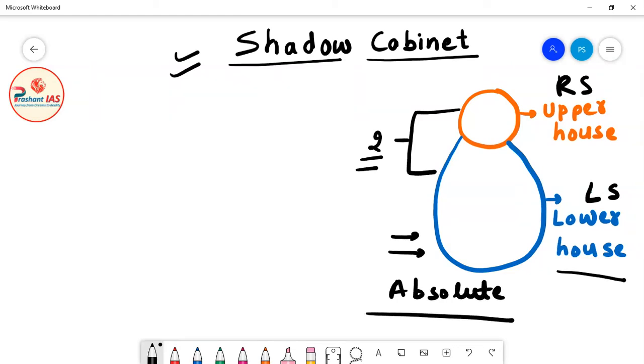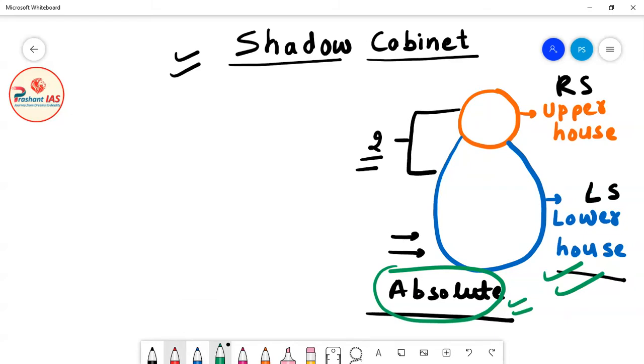So this is a general rule for any country which has a parliamentary form of government. The political party which gets absolute majority in the lower house of the parliament forms the government. If we take the example of India, our lower house is Lok Sabha, so the political party which gets absolute majority in Lok Sabha forms the government. So this happens in India.